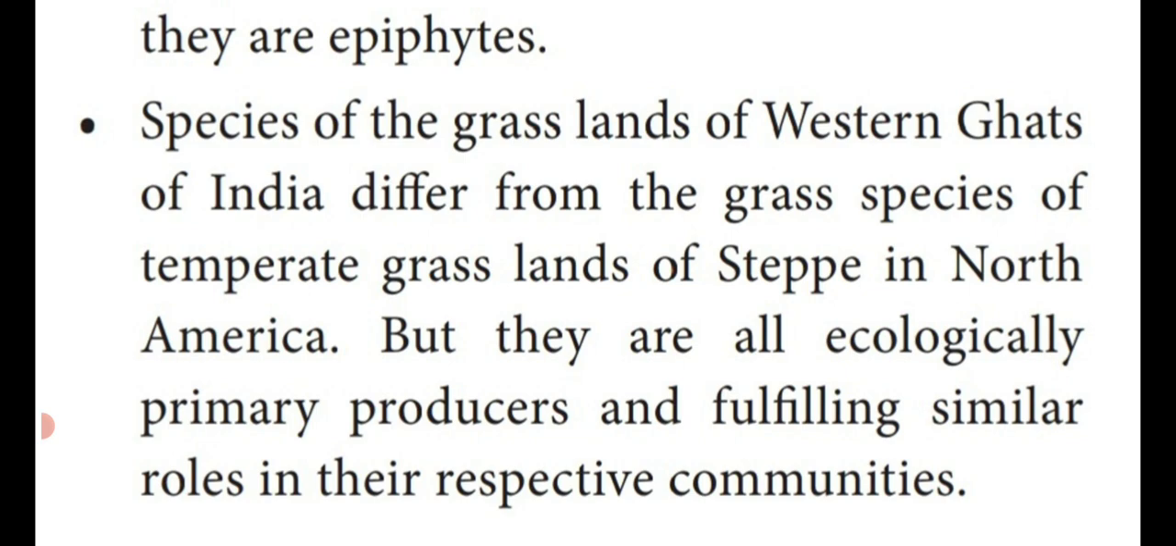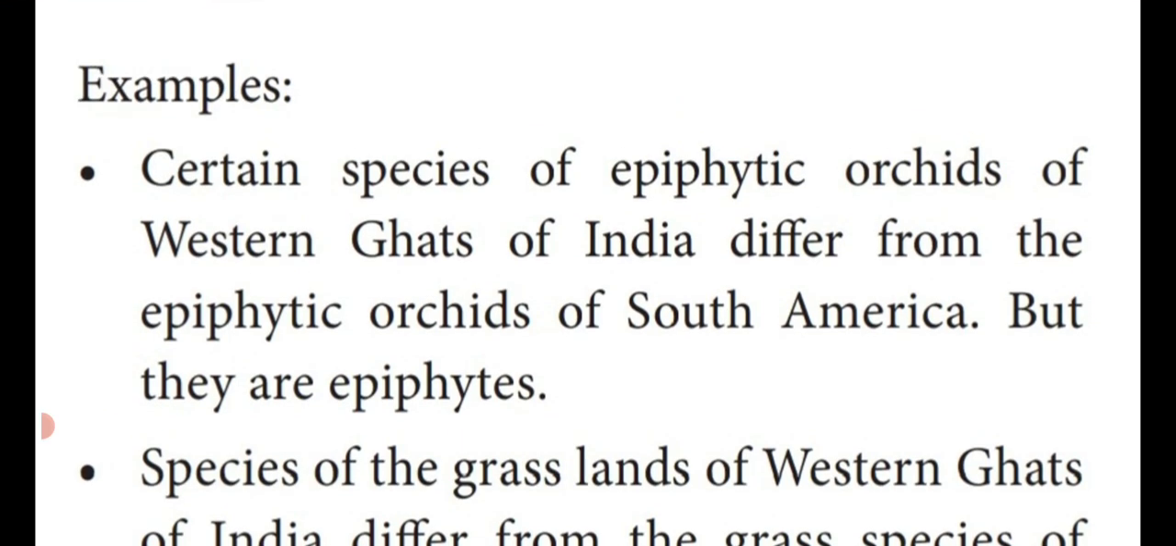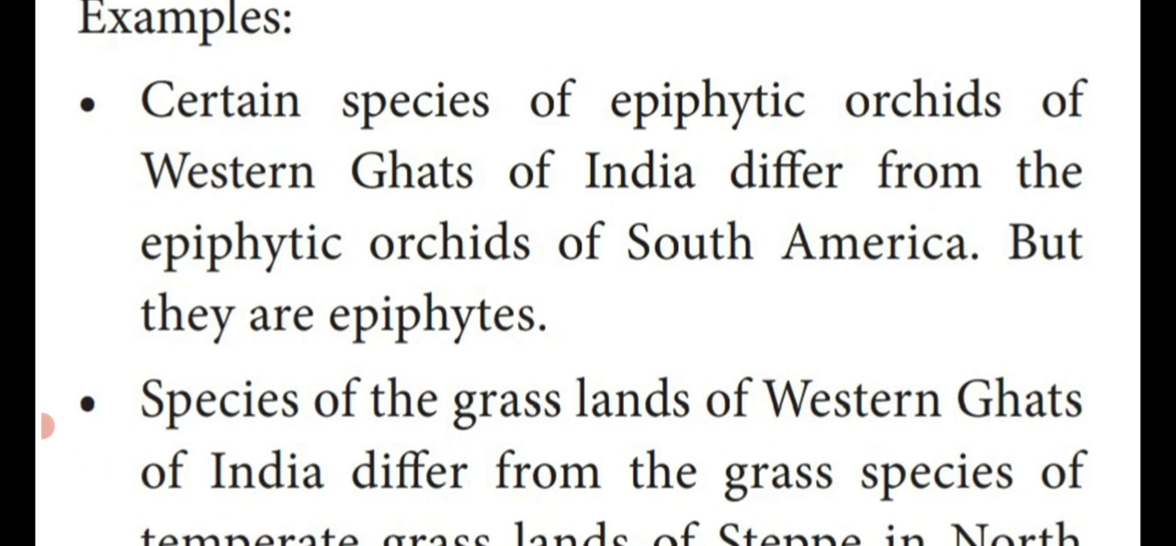Even though they are present in different ecological, that means environmental, situations, and also differ in structural organization, they are known as grasses only, that means primary producers. First one, different epiphytic orchids are present between Western Ghats of India and South America, but they are commonly known as what is that one? Epiphytes. That is known as ecological equivalence with the examples.